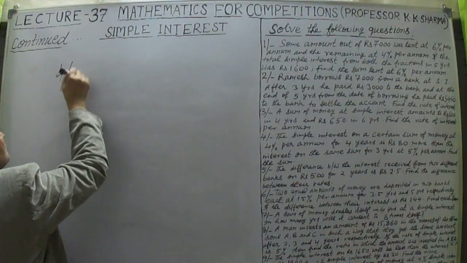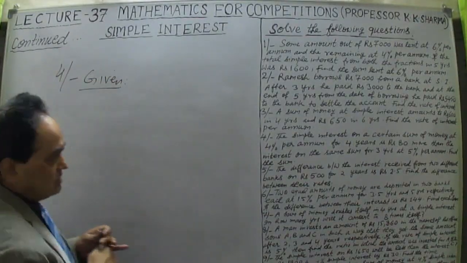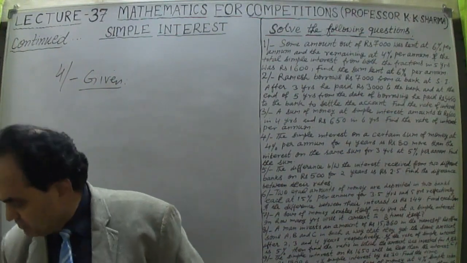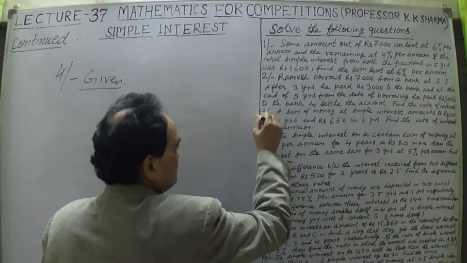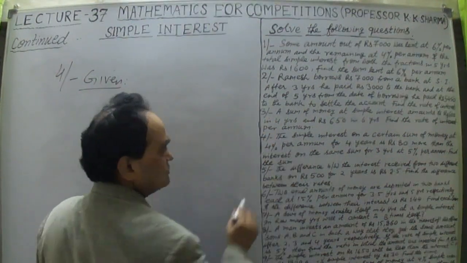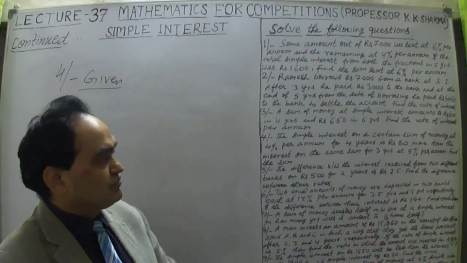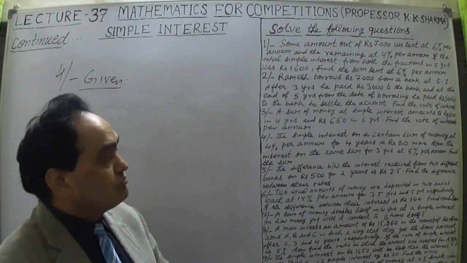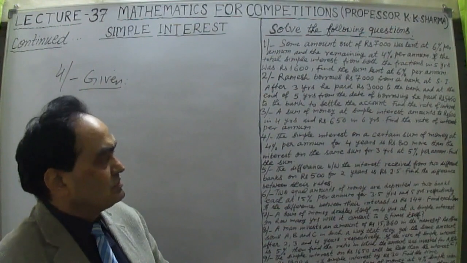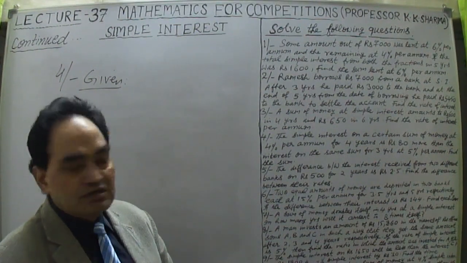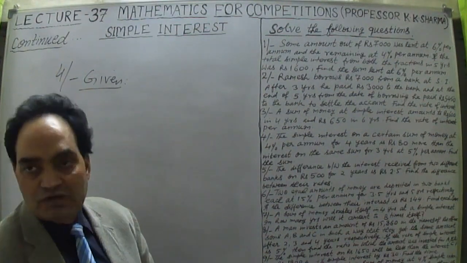Now question number 4, what is given to us? Let me first write it down, let me first read it and then solve it. Question number 4 says: the simple interest on a certain sum of money at 4% per annum for 4 years is ₹80 more than the interest on the same sum for 3 years at 5% per annum. Find the sum here. So principal we have to find out.